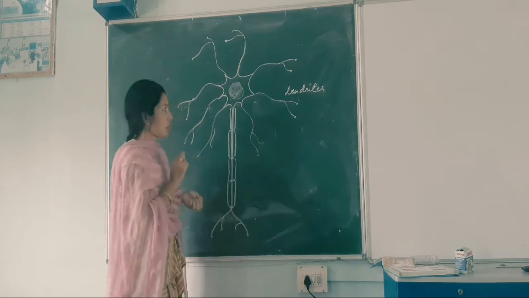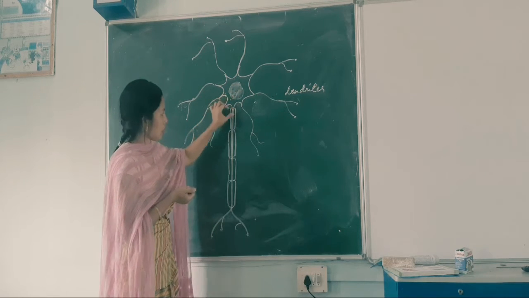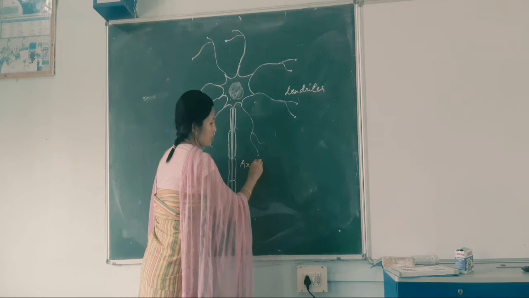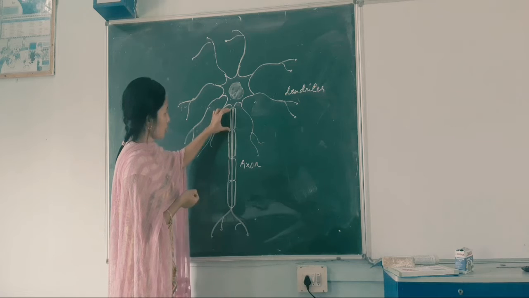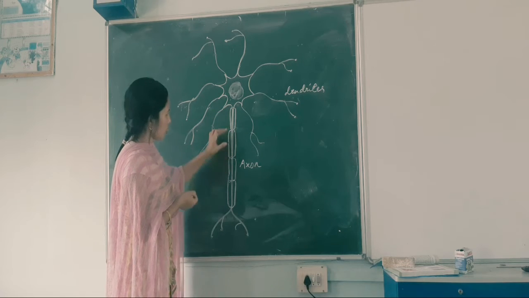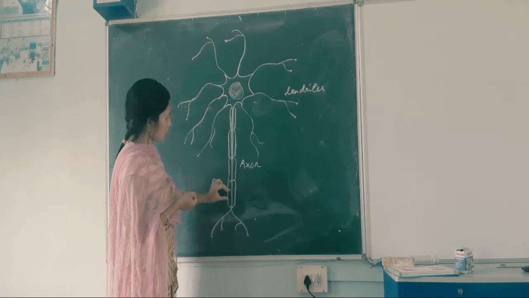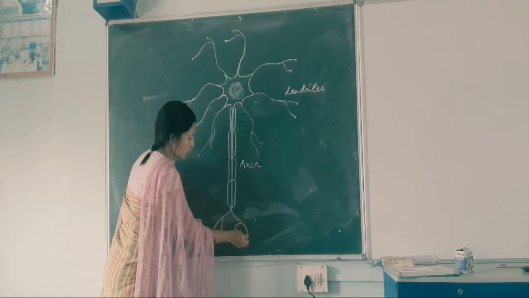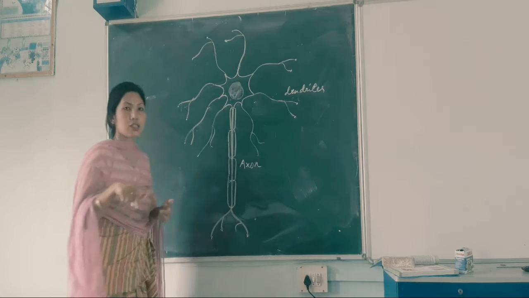signal, right? Apart from that, the cell body contains the nucleus, and this part is called the axon, right? And the axon is long, and contains joints, which are called nodes of Ranvier. These cells are joined together, and then there is the nerve ending. This nerve ending releases the signal to the next neuron.